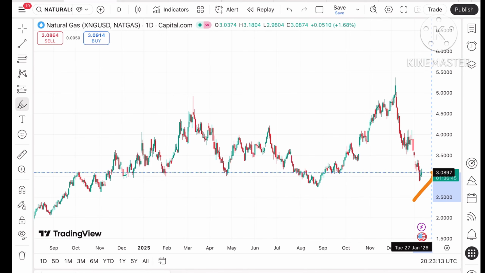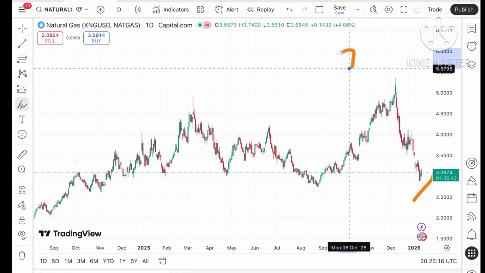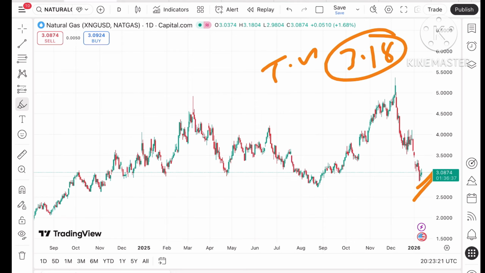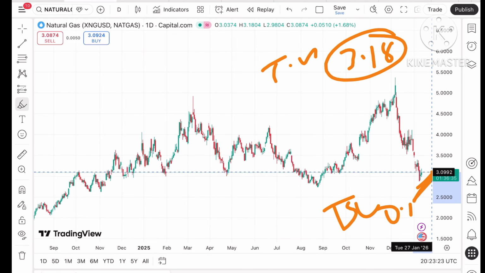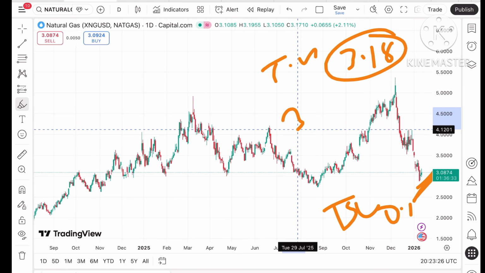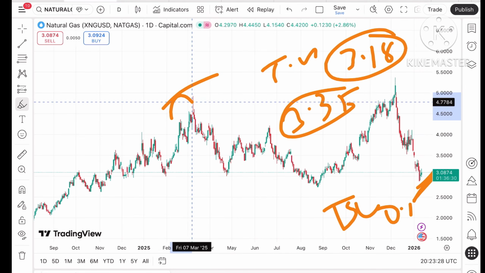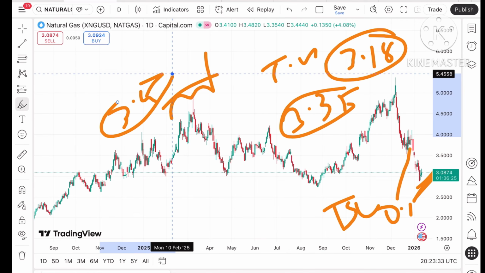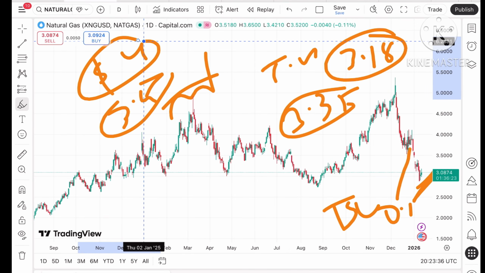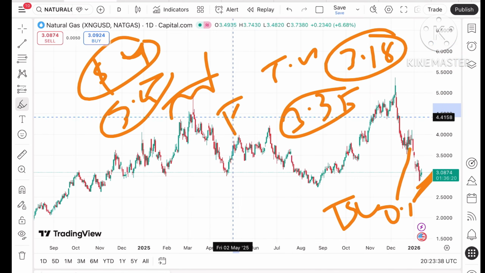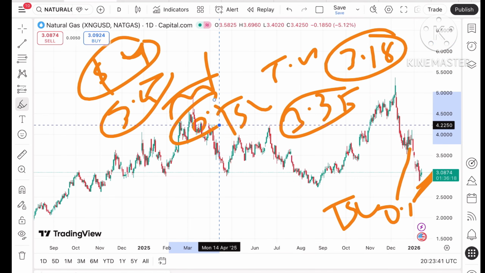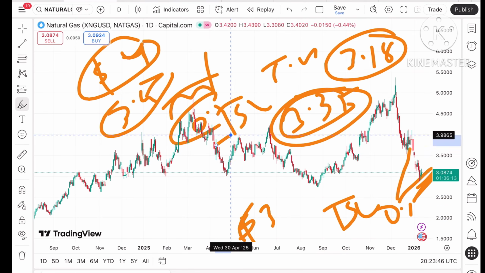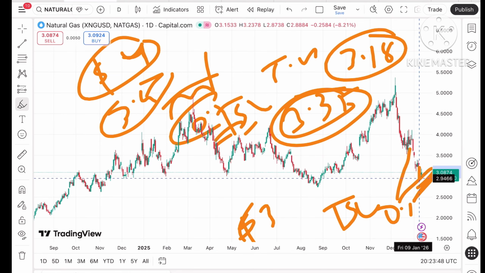Again I repeat, if the price keeps moving above this level and touches a level of $3.18, which is today's high, the probability will be high, so trail your SL by 0.15, so at least you will capture the upside. From there a probability of touching 3.35 is there, and this is already weak, so we can see the price rise above that level and move towards 3.65, and then further high towards a level of 3.8 to a level of $4. Trail your SL by 0.15 as soon as the price touches a level of 3.35. But if it starts falling below $3, trail your SL by 0.15, so at least you capture the downside movement.